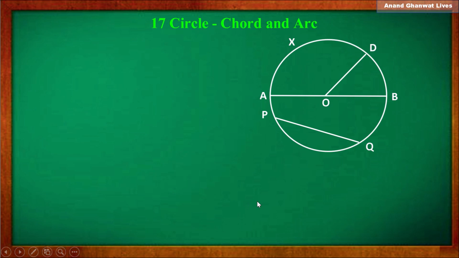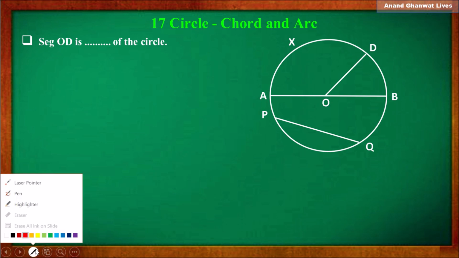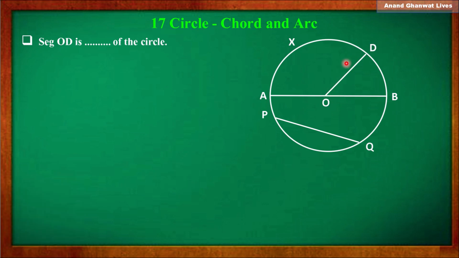Now observe this diagram and observe each segment shown in the diagram. The diagram of circle is shown here and answer the given questions. First question, segment OD is ... of the circle. Now observe the segment OD here. Yes, segment OD is the segment joining center of the circle and point on the circle. So what is the name of this type of segment? This segment is called as, very good, radius of the circle. Therefore answer is radius of the circle.